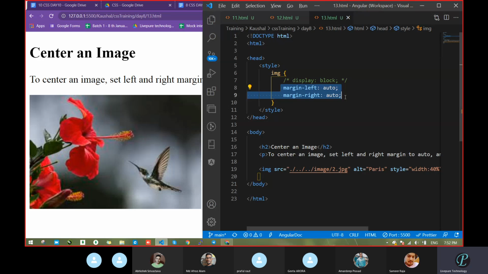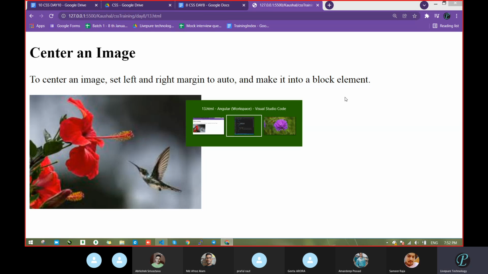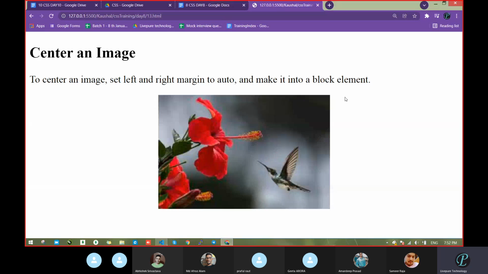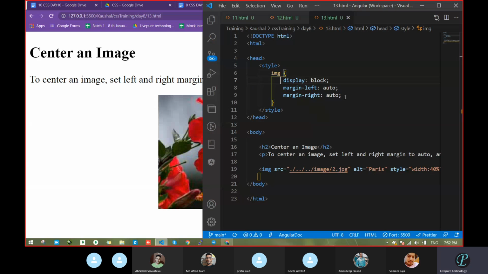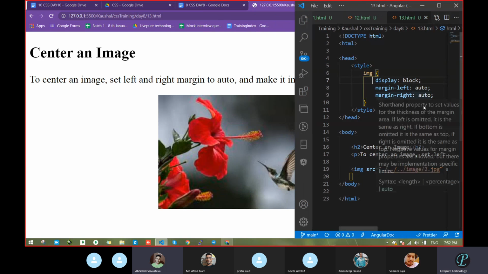Now tell me one thing. We want this thing in the center.